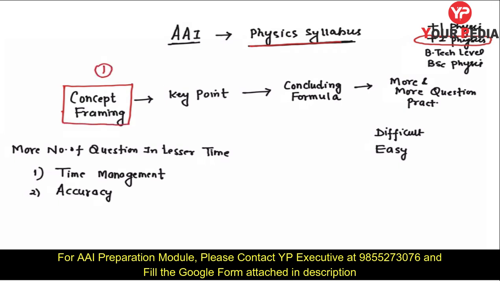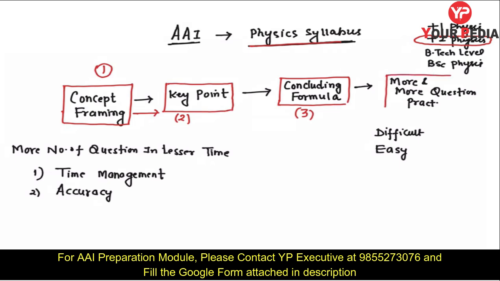Second, once you have studied the concept, is key points: you need to conclude various special cases and key points associated with that concept. Third is concluding the formula, the mathematical result you concluded from that concept. Fourth is practicing more and more questions on that formula, numerical questions, right?